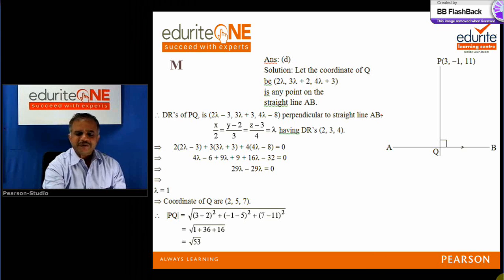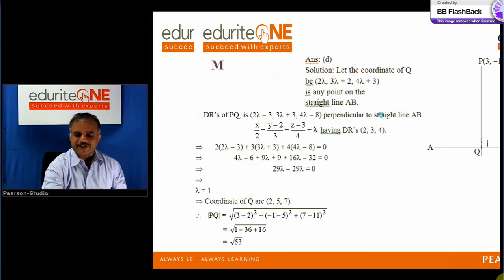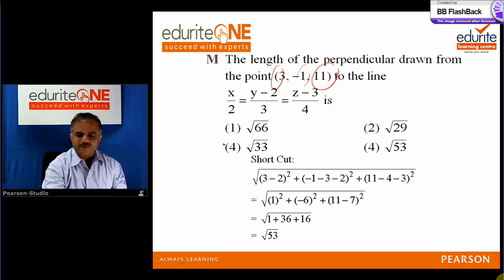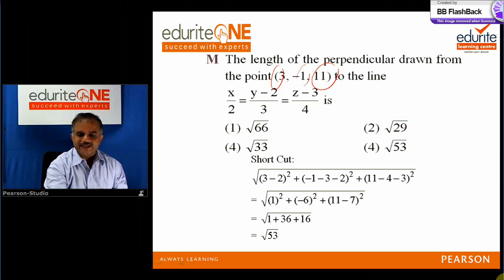Just see. Very simple. Look at these points, 3, -1, 11. Look at this equation. Very simple. Whatever is here, this is the point. Just look at these numbers. This I'll write as x minus 0 for your reference.